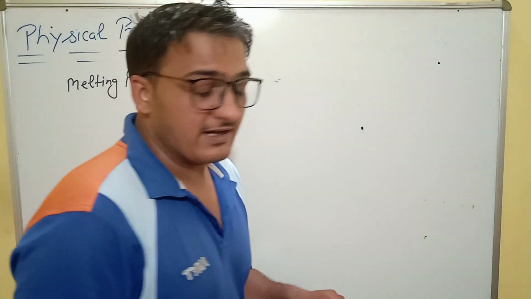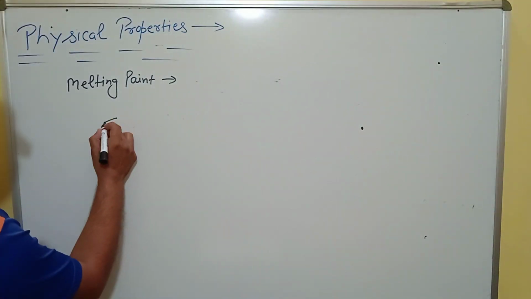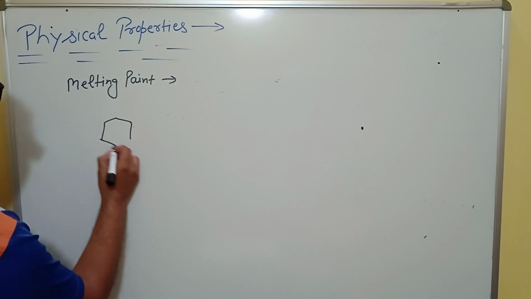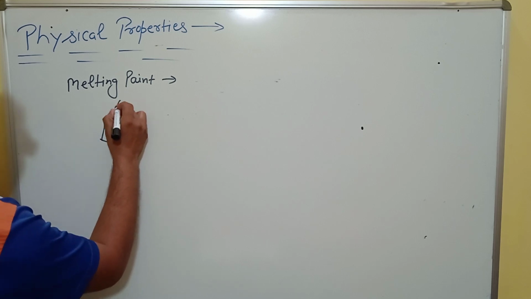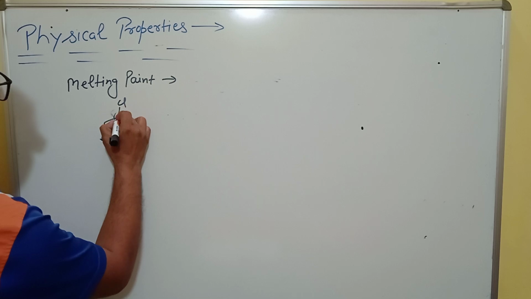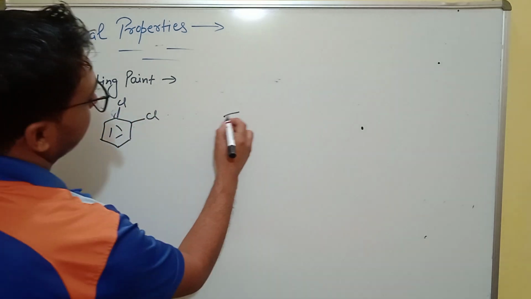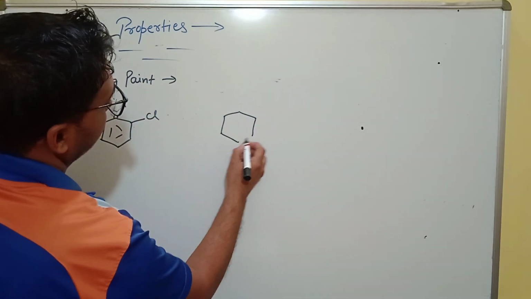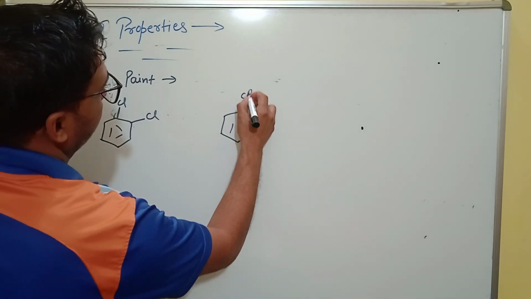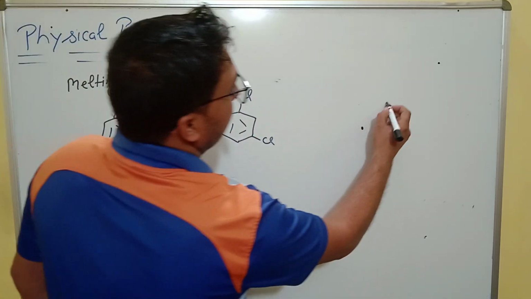So we take three examples: this, this, and this.